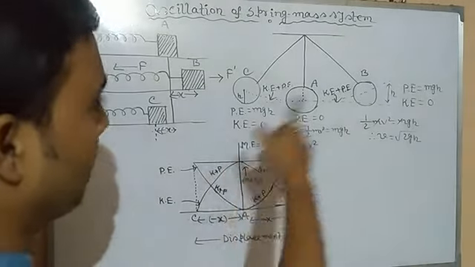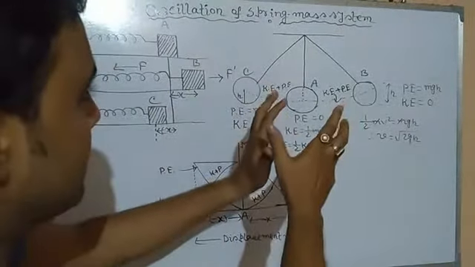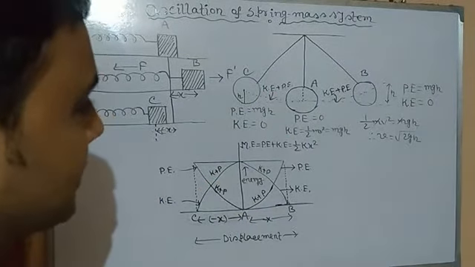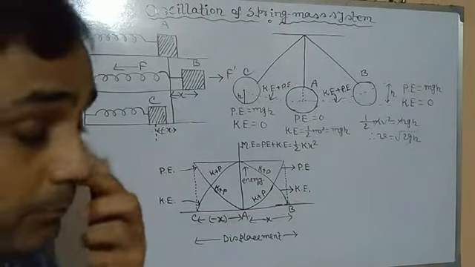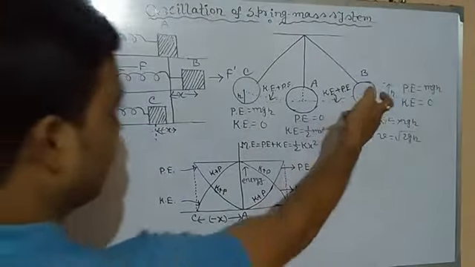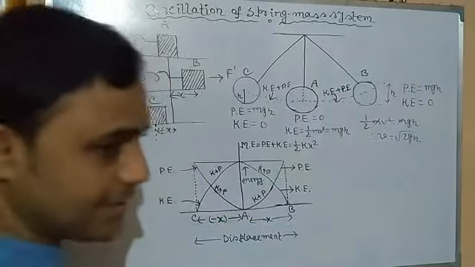Through this comparison between the block and the oscillation of the simple pendulum, I think this concept will become easier for you to understand. So at position B, what happens? Potential energy is maximum, kinetic energy is 0. Why?